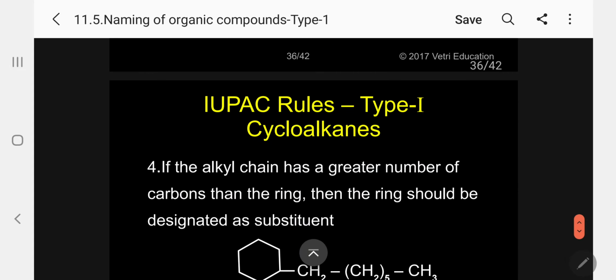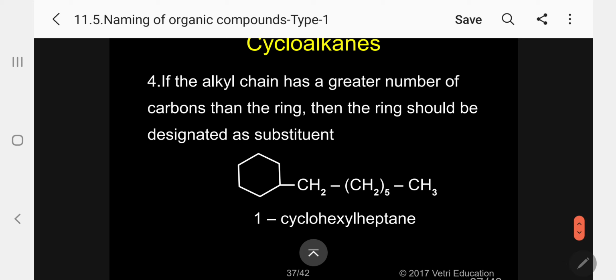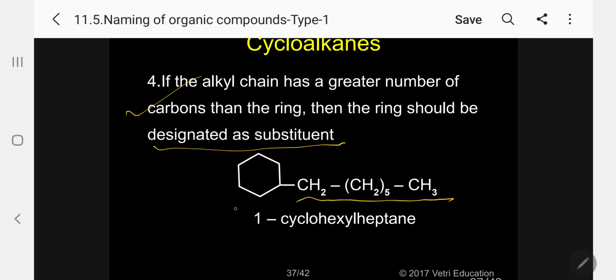Next one. If the alkyl chain has a greater number of carbons than the ring, then the ring should be designated as a substituent. So here 7 carbon atoms are there, and in the ring only 6.